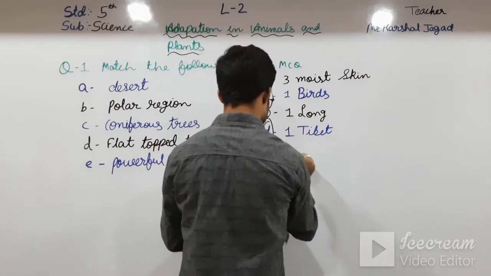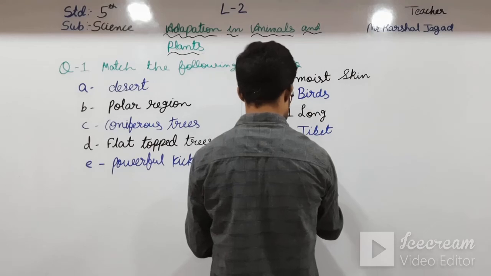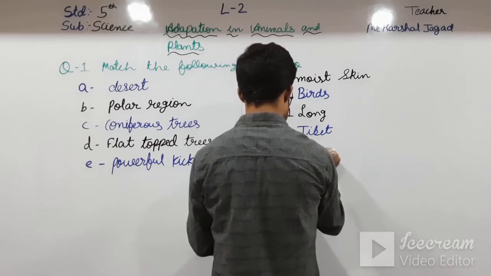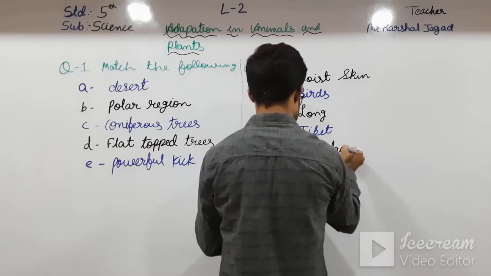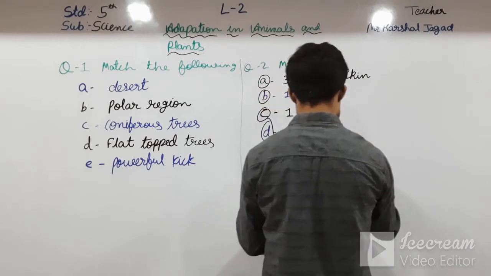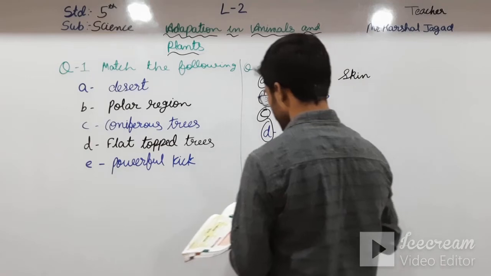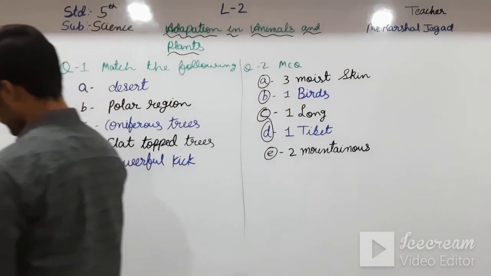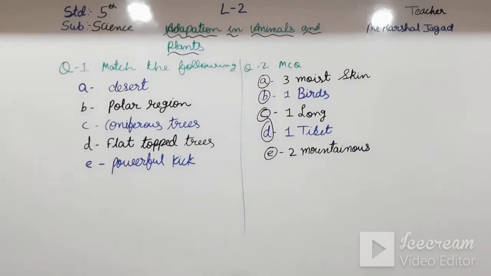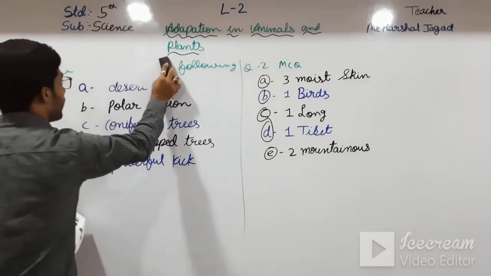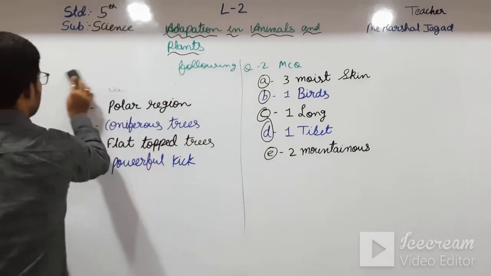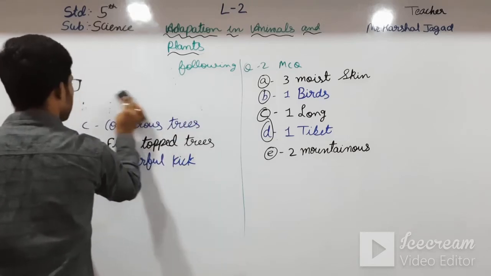E, two, mountains, mountainous region. Okay students, so have you written down the answers of the match the following, and I am writing here the answers of fill in the blanks.